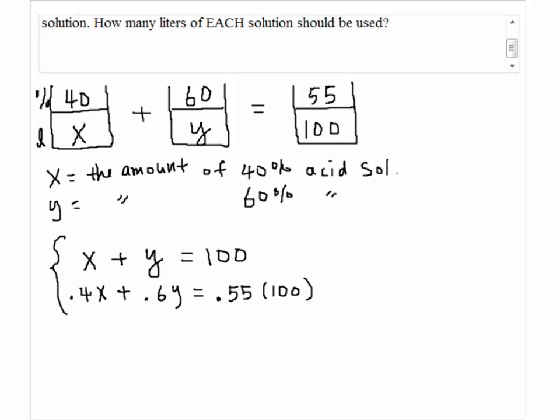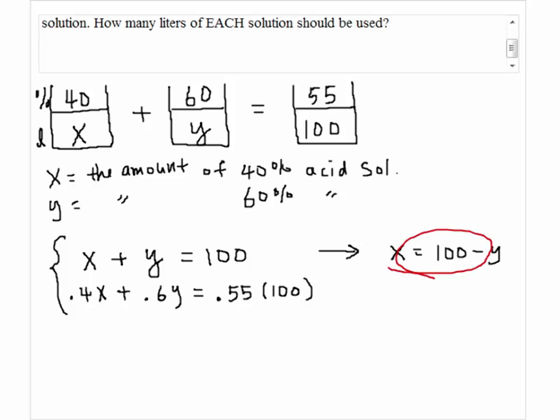Here we have a system of linear equations with two variables. So we are going to solve the system. First, we're going to solve the top equation for x. So we have x equals 100 minus y.